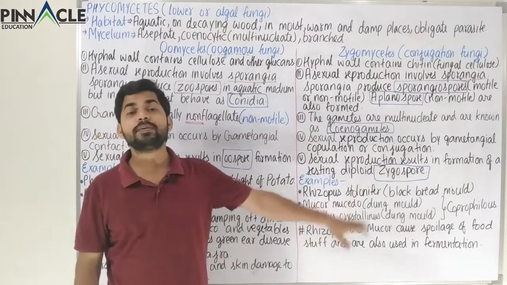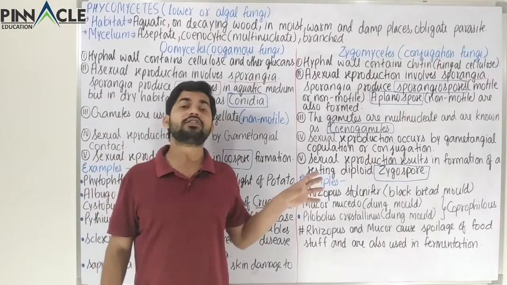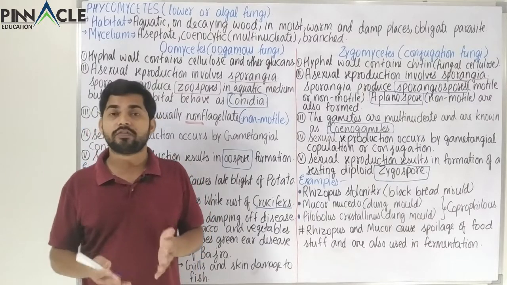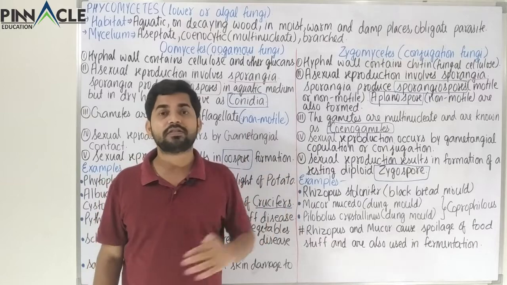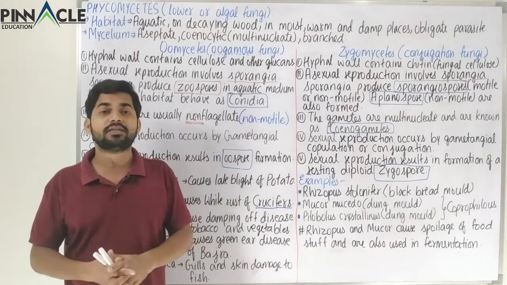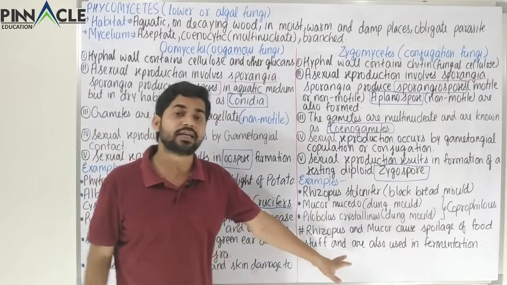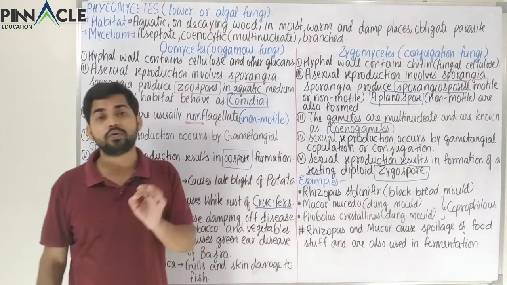Now this Rhizopus and Mucor are very notorious for us, because these cause spoilage of many of our foodstuff like vegetables or fruits or various types of foods that we keep in our kitchen and at various other places. So all those foodstuffs are really threatened by these Rhizopus and Mucor species because these damage our stored foodstuff.